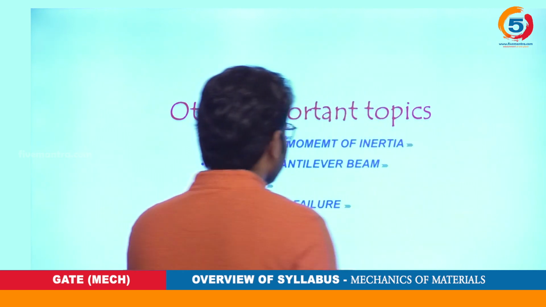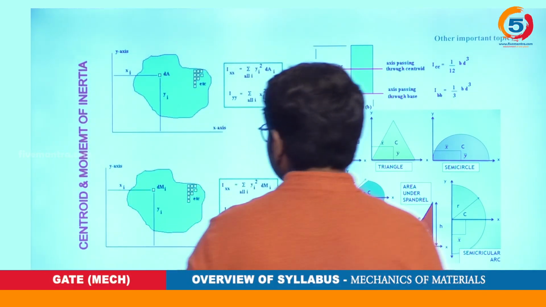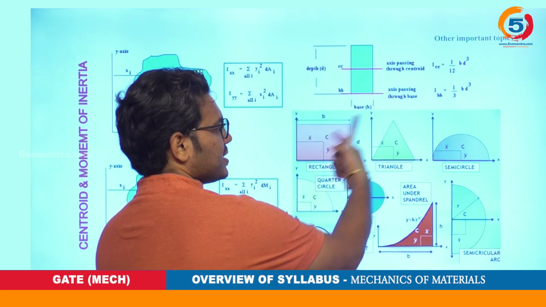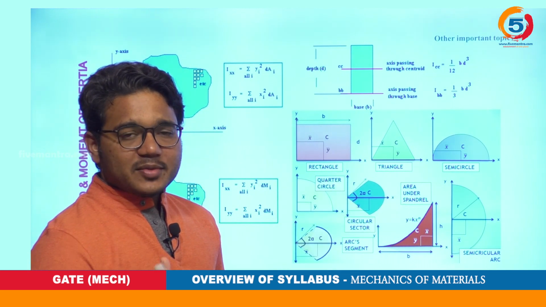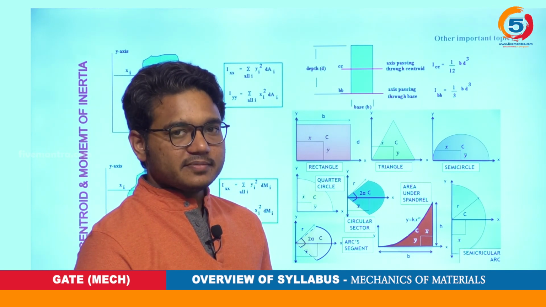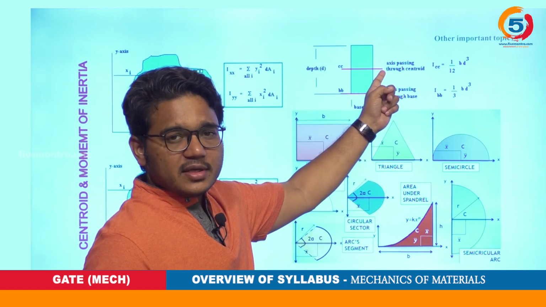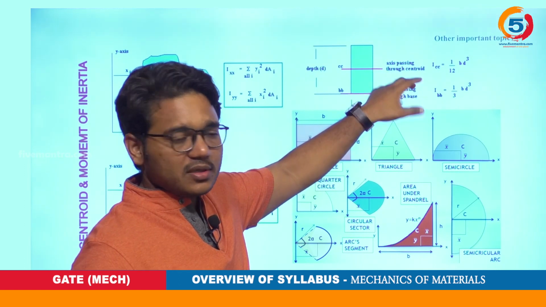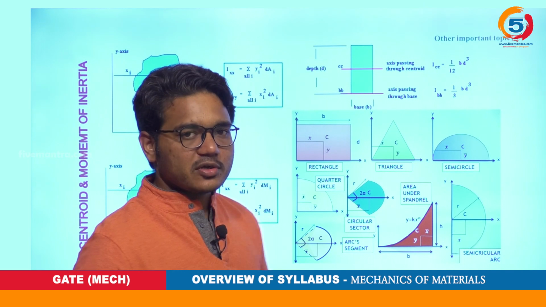What all we have in centroid and moment of inertia is just an indicative picture here. We will be studying what the centroid is and its location for various shapes. Based on the location of the centroid, we will be finding the moment of inertia about that centroid. We can also find the moment of inertia about the base. These can be identified by the parallel axis theorem or perpendicular axis theorem. We will see those things exclusively in the video we will be making on this particular topic.